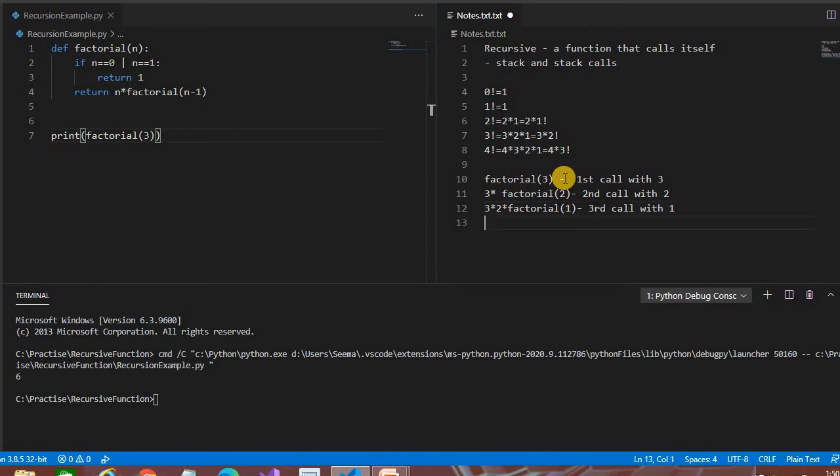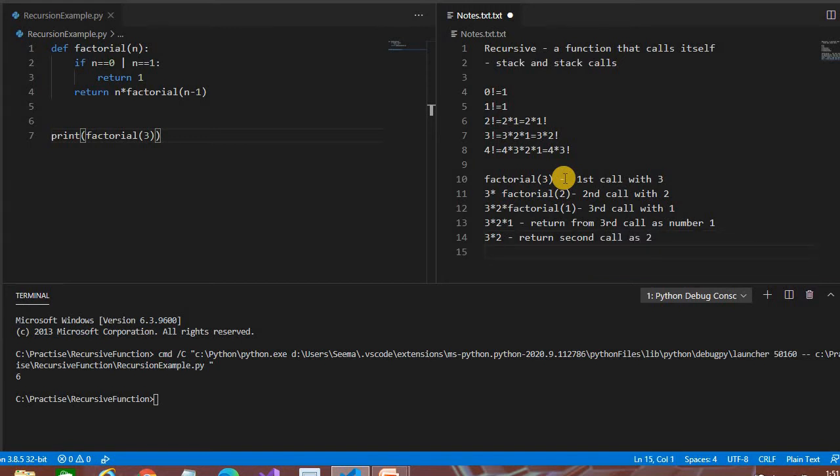So how do results come? 3 into 2 into 1. It's returned from the third call as the number 1, and then it returns 3 into 2, and it returns to the second call as 2.